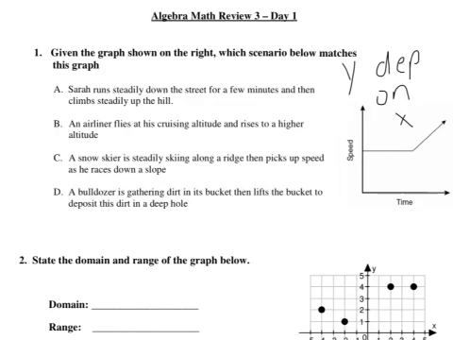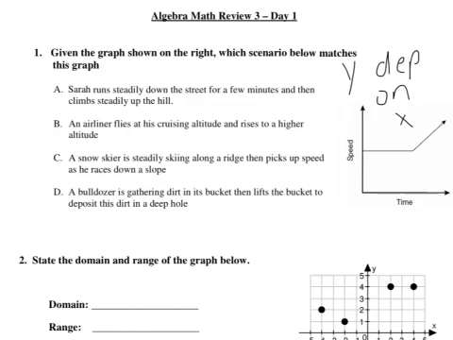So now I'm going to look at my answer choices, A, B, C, and D, and decide which one best represents that graph. For A, it says, Sarah runs steadily down the street for a few minutes and then climbs steadily up the hill. Okay, so if she's running at a constant speed down the street, that's fine.